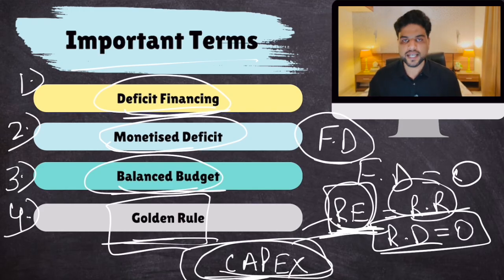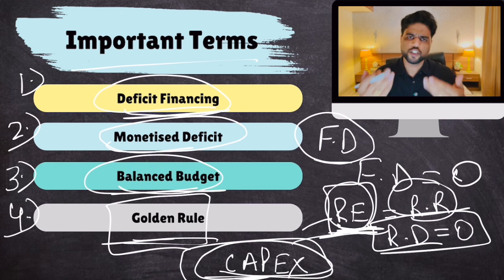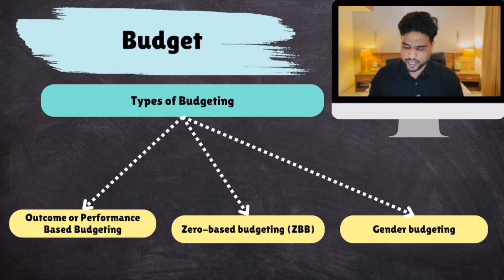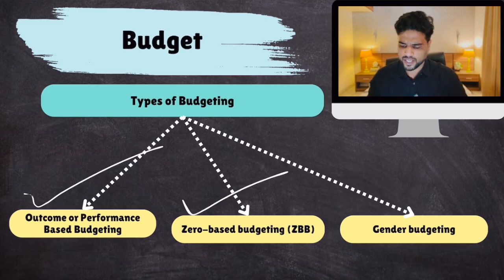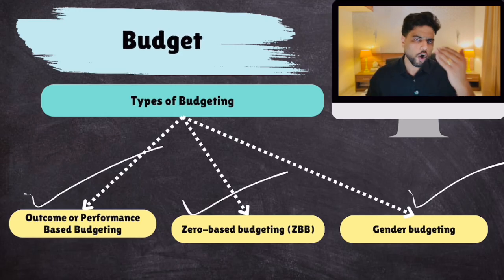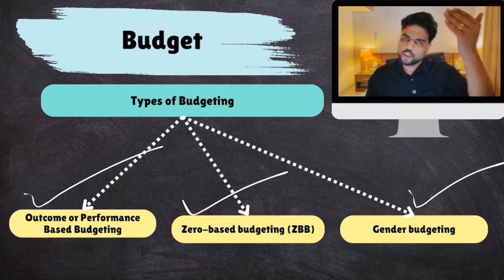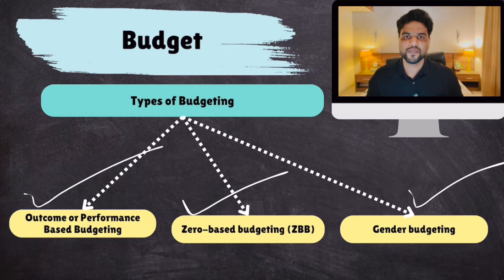All right. Now, there are some other terms which you'll understand just by reading the definition from the notes. Types of budgeting, what is outcome or performance based budgeting, zero based budgeting, what is gender budgeting. All these terms are explained in your notes. Do read them, you'll understand them. But if you don't, you can ask me in the WhatsApp groups. I will create a separate lecture to explain them if you have any doubts. Otherwise, I think these terms are self-explanatory.